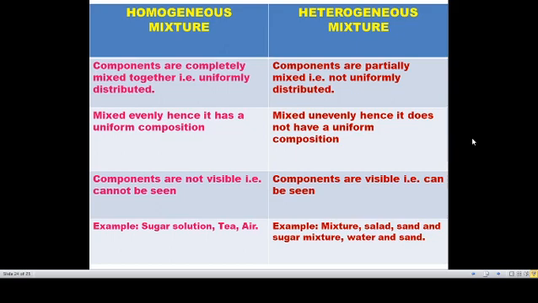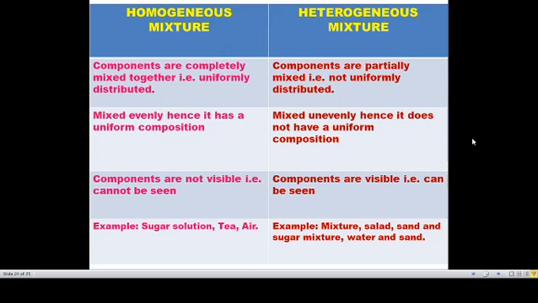For example, homogeneous mixtures are sugar solution, tea, and air. We cannot see air, we can only feel it. In air various types of gases are present, nitrogen, oxygen, and also dust and smoke are mixed in it, but it looks the same. So air is also an example of a homogeneous mixture.